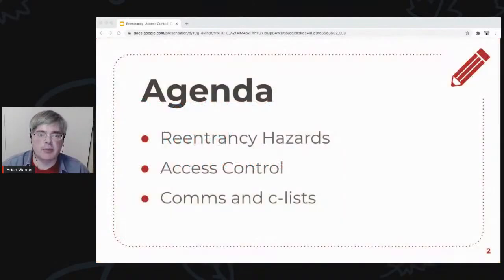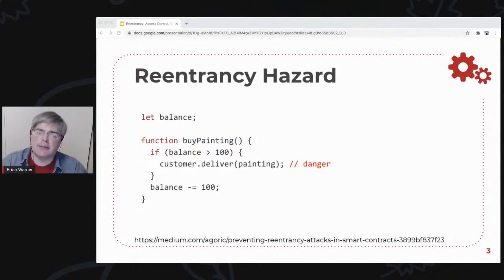I'm going to be talking about a couple of different features of our platform. I'm going to go into reentrancy hazards and how to protect against them. I'll talk about access control mechanisms, and I'll go into the comms layer, the CLIs that we use to have the different machines in our system talk to each other. So let's dive right in.